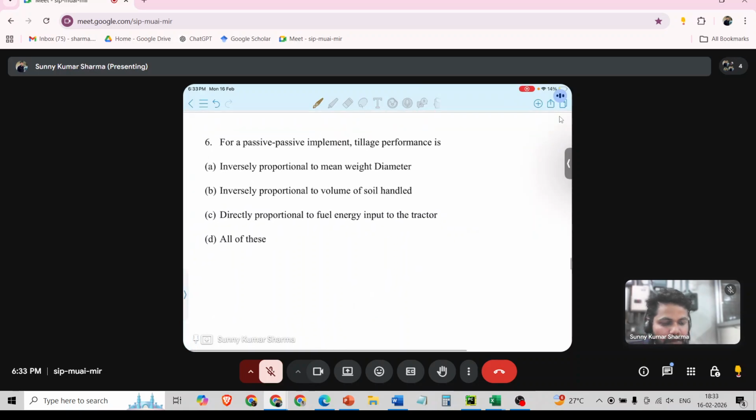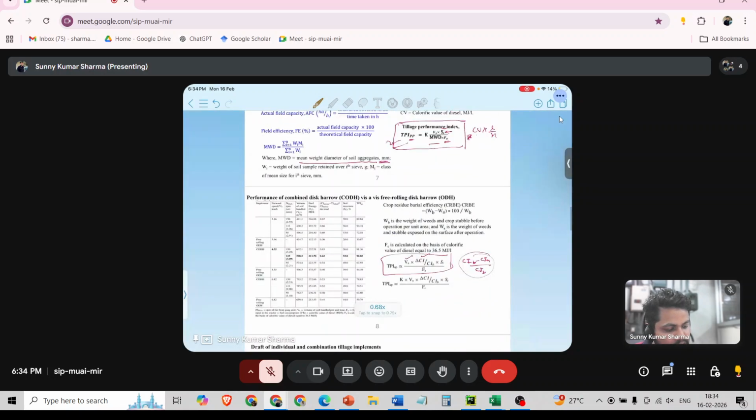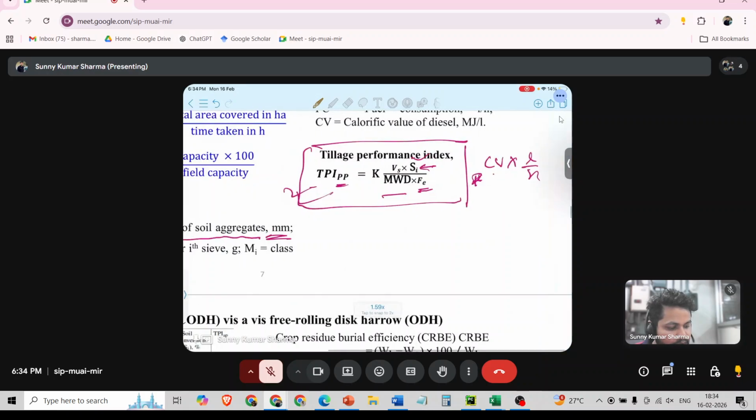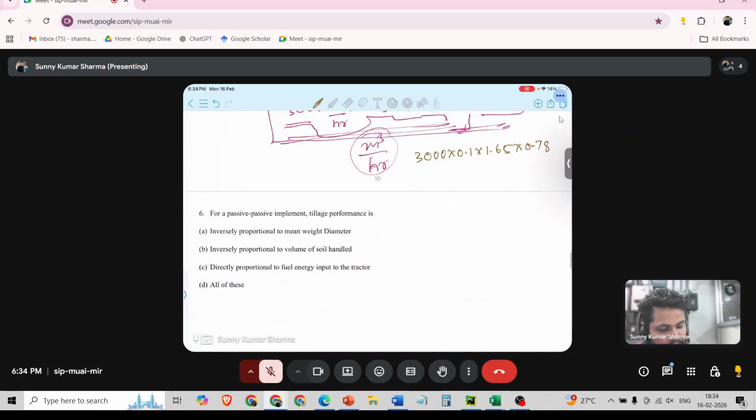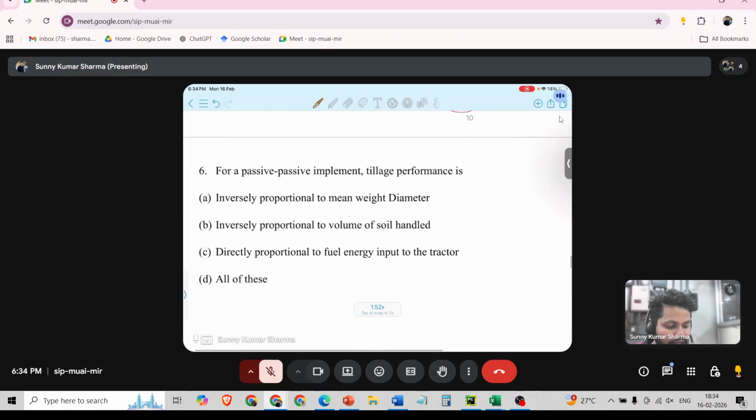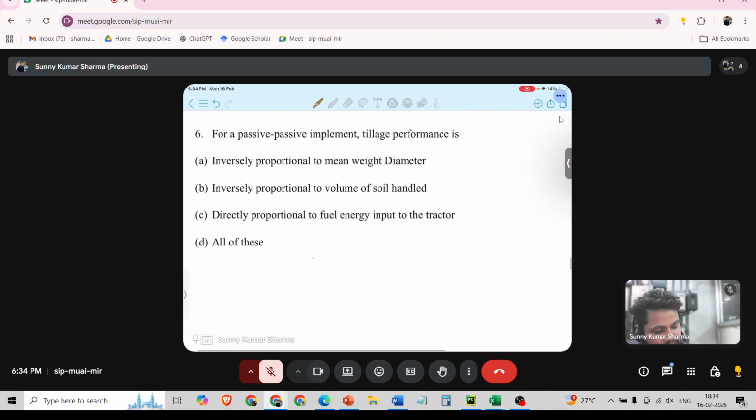So next question is, for a passive implement, delayed performance index. We just saw this one. The options are: inversely proportional to mean weight diameter, inversely proportional to volume of soil handled, directly proportional to fuel energy, and all of these. So inversely proportional to mean weight diameter. Yes, inversely proportional to mean weight diameter. Because Kamlesh, you are wrong.